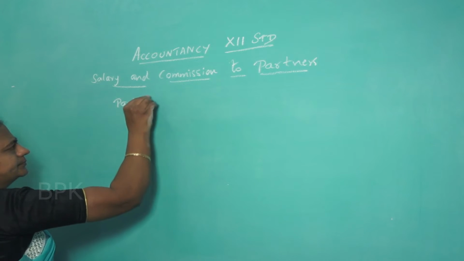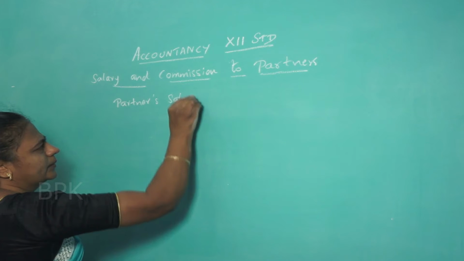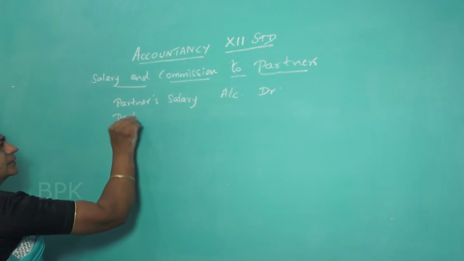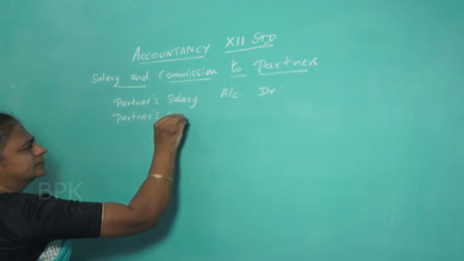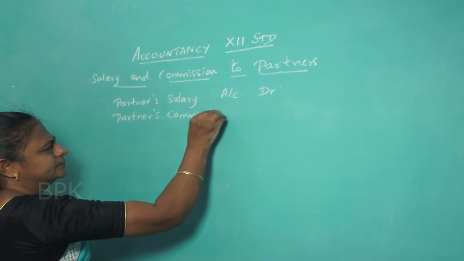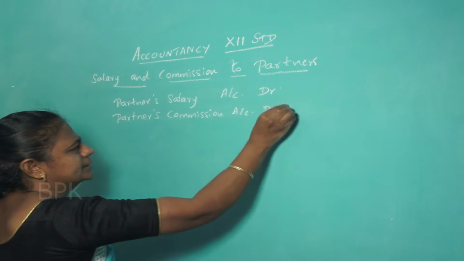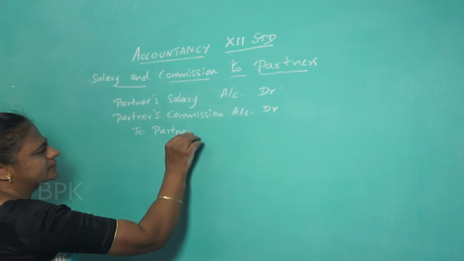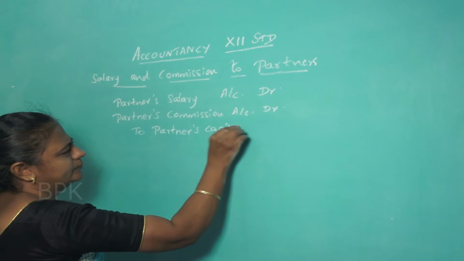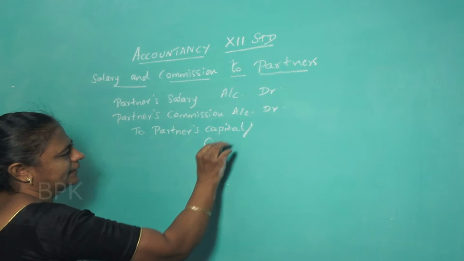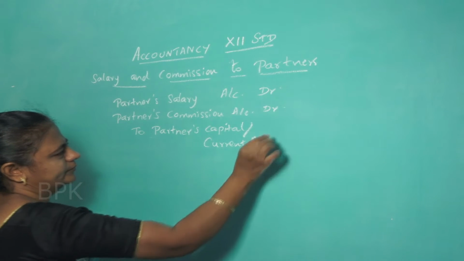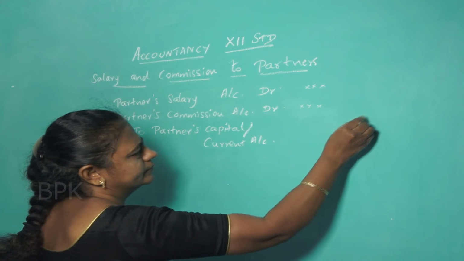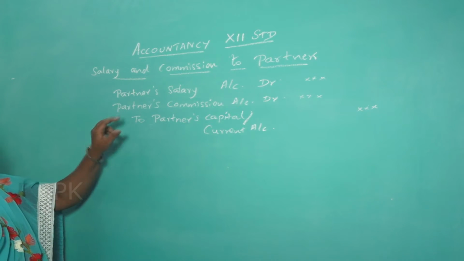Partners' salary account debit, partners' commission account debit, to partners' capital or current account. This is for providing salary.